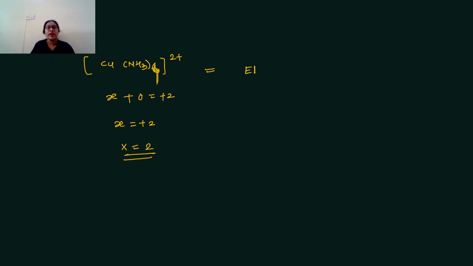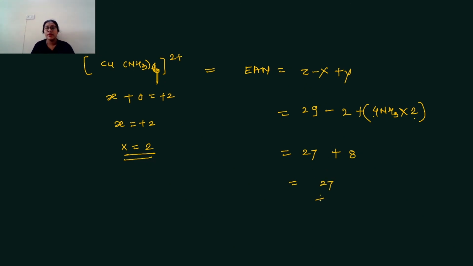Therefore EAN formula is Z minus X plus Y. The Z, atomic number of copper, is 29, X is 2, and Y is 4 NH3, each donating 2 electrons. Therefore 29 minus 2 is 27, and 4 into 2 is 8. 27 plus 8 is 35. It is not matched with noble gas element. Therefore the complex is unstable.